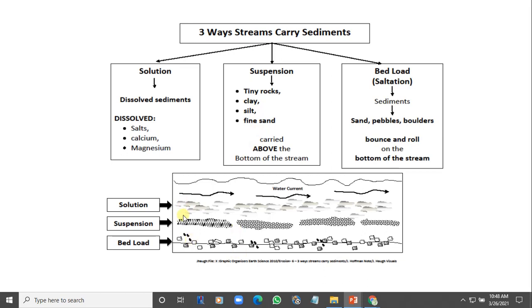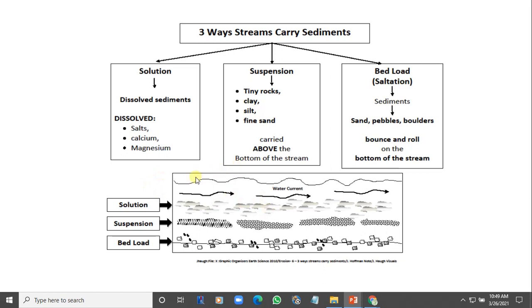But the lower drawing gives a bit more illustration. So just look at it. The bed load is still the bed load. You see the larger particle-size sediment that are being rolled along the floor. Then you have the suspension here. It's supposed to be saltation, where you have sand, and then the solution here is supposed to be the suspension, where you have the silt.